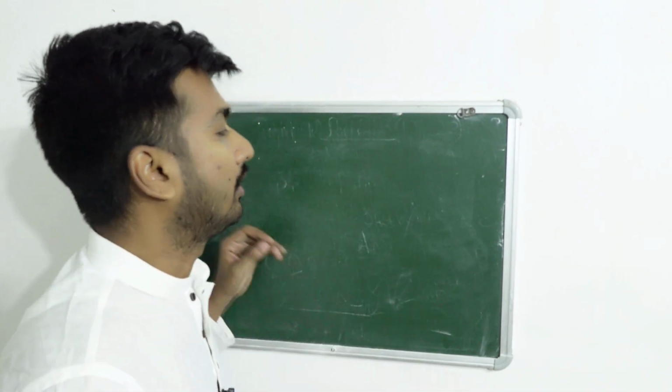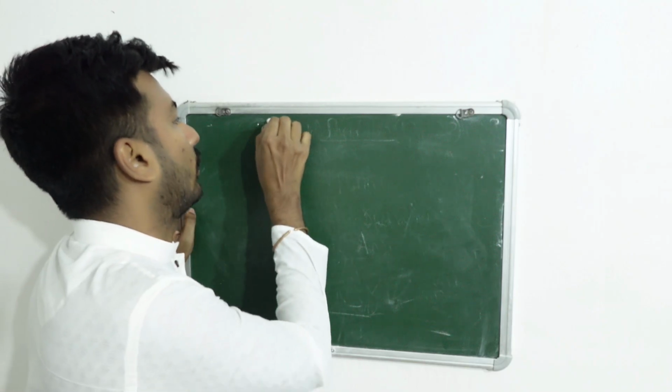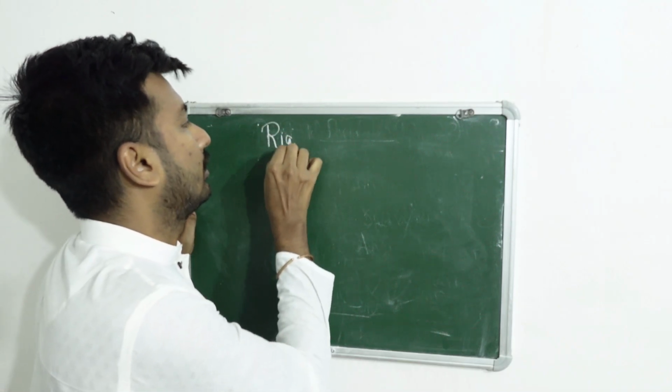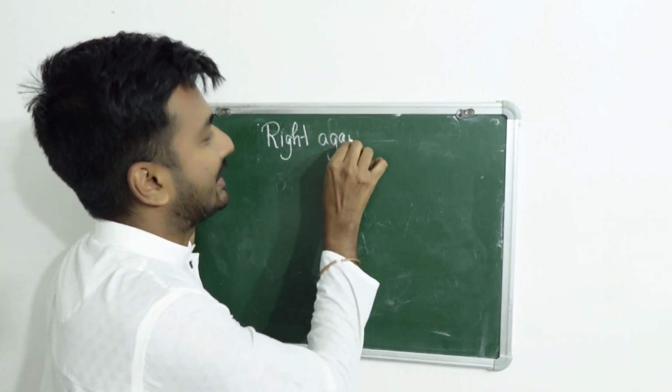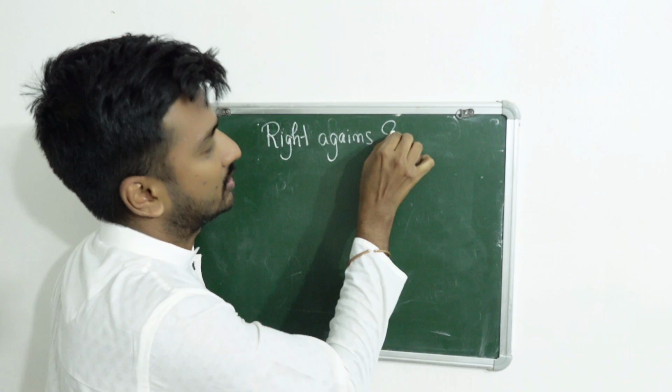What do you mean by exploitation? Right against exploitation.